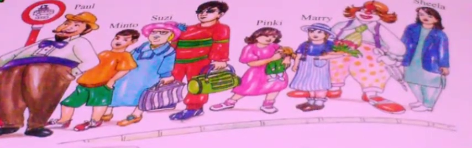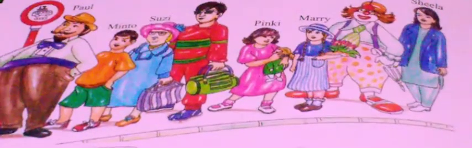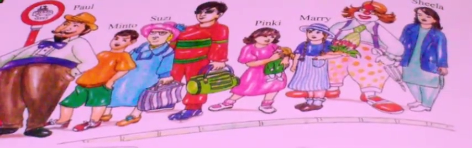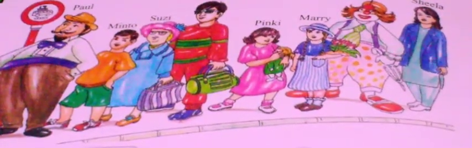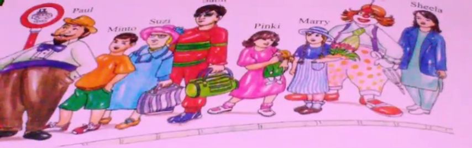And who has a mustache? Mr. Paul has a mustache. Mr. Paul is first in a queue. They are waiting for the bus. They are at a bus stand.